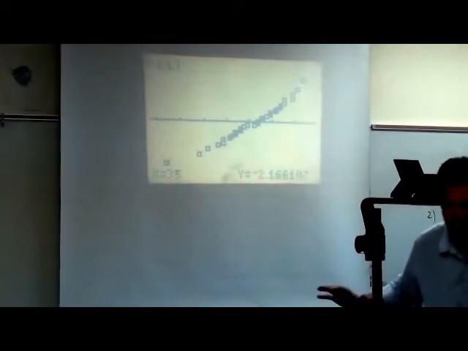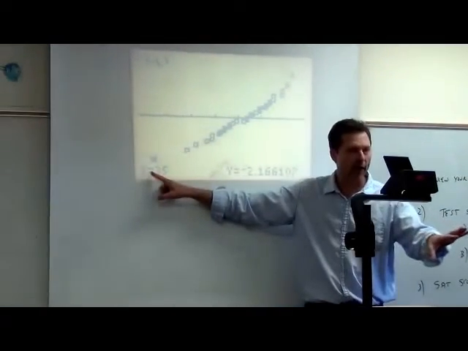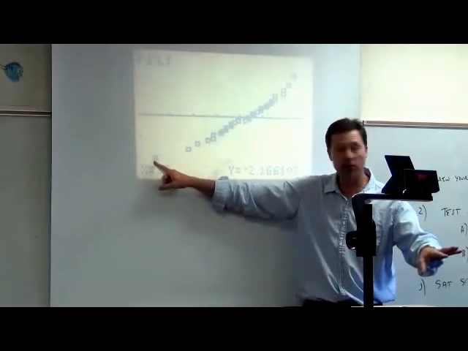I just learned how to use this trace key. I didn't even know it existed. I found out today. Right there. Boom! Look at that. All right, at that point, the lowest test score was a 35, right? So the x-coordinate is 35.